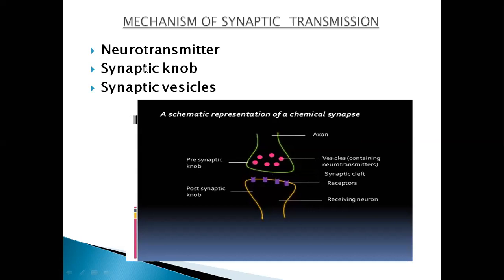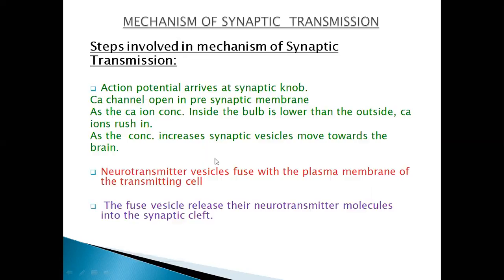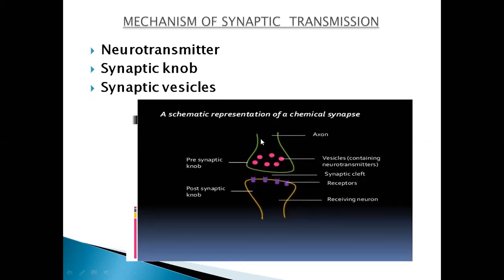Next is the synaptic knob. Here you can see this knob-like structure, right? The axon terminal end is knob-like, and it is called the synaptic knob. Inside the synaptic knob, you can see these vesicles, the pink colored vesicles.